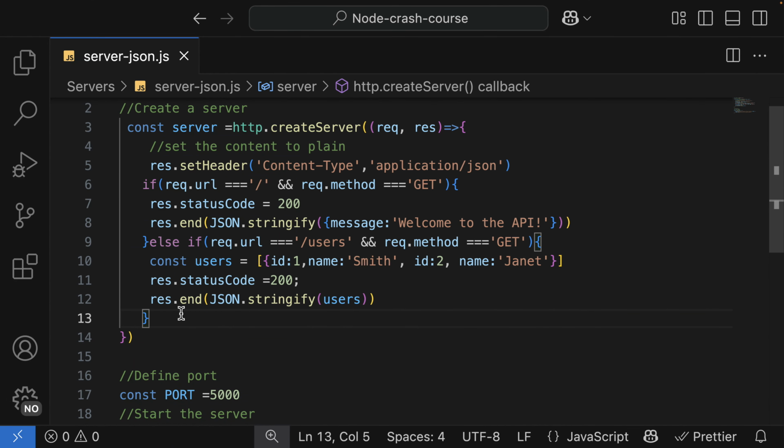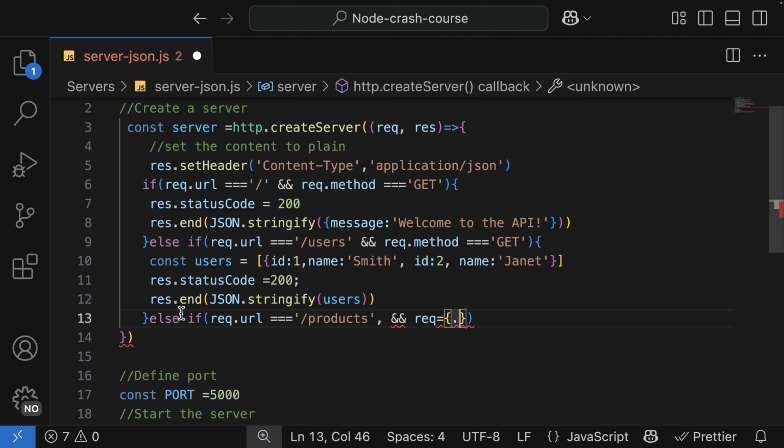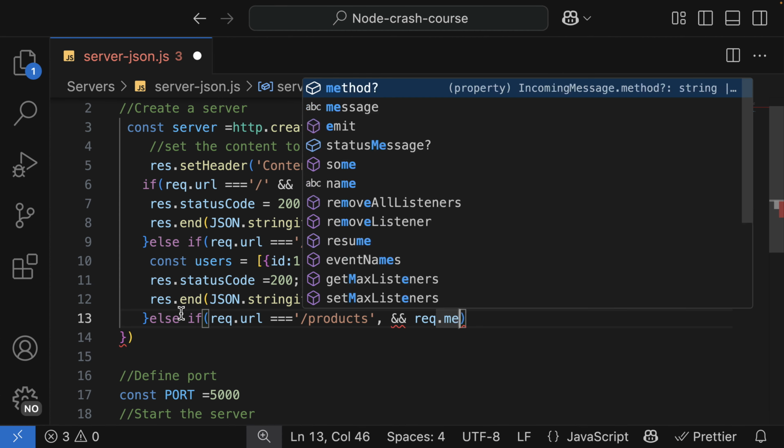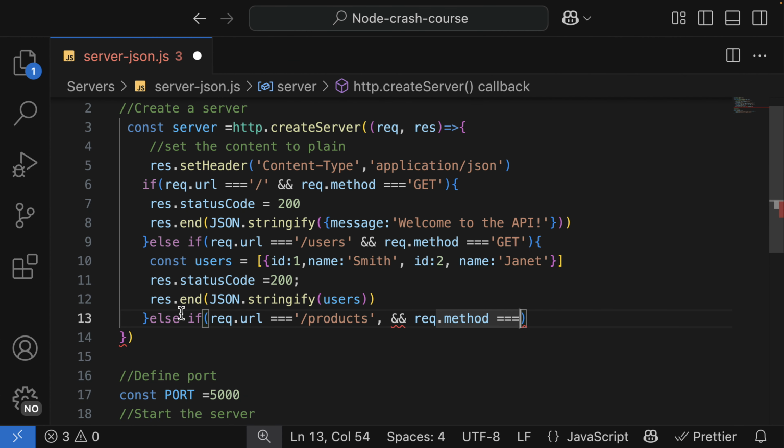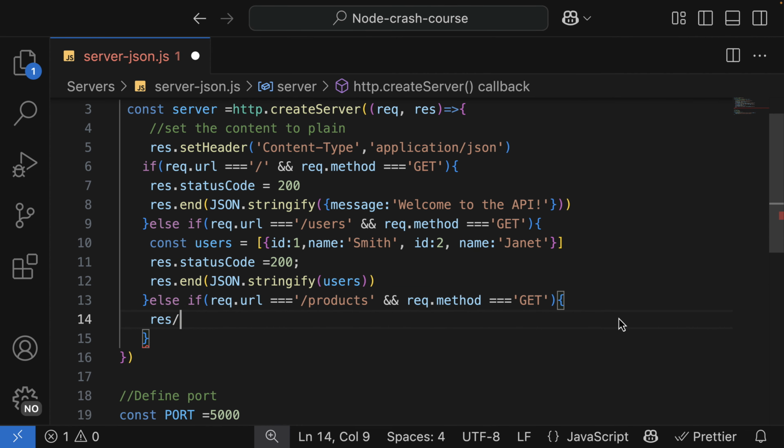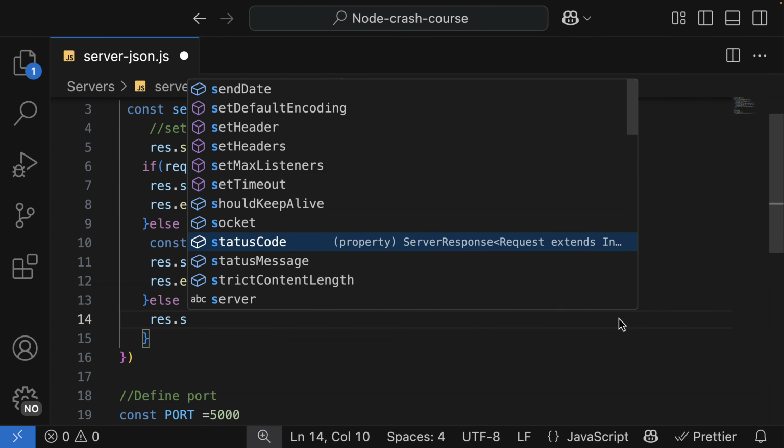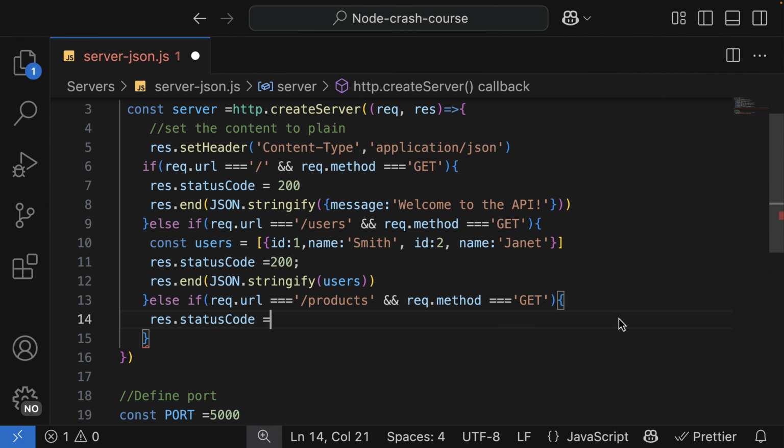Great. And we can also have else if the req.url is equal to /product, and the method req.method is equal to GET. Remove this comma. Then res.statusCode is equal to 200.